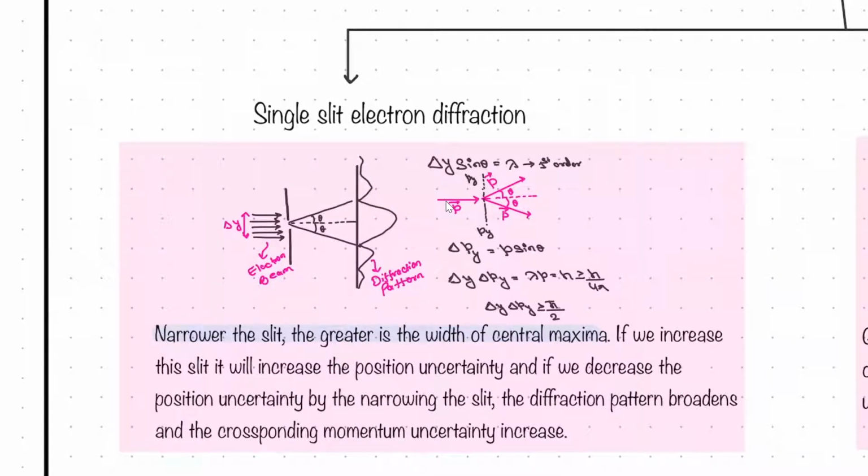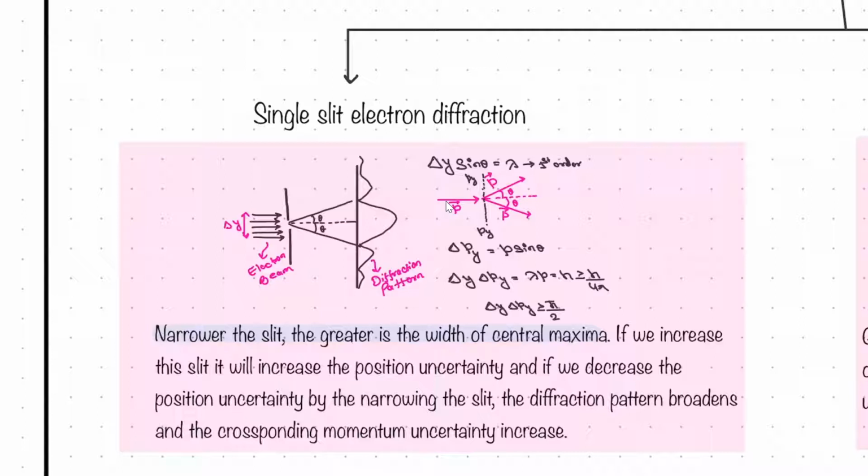Also, if you narrow the slit, the width of the central maxima becomes greater, right? When lambda is comparable with the obstacle width, it shows the diffraction pattern, as we know from our waves and optics classes.